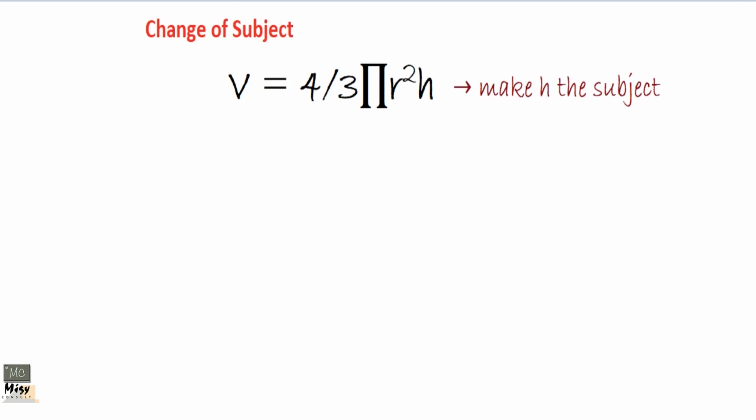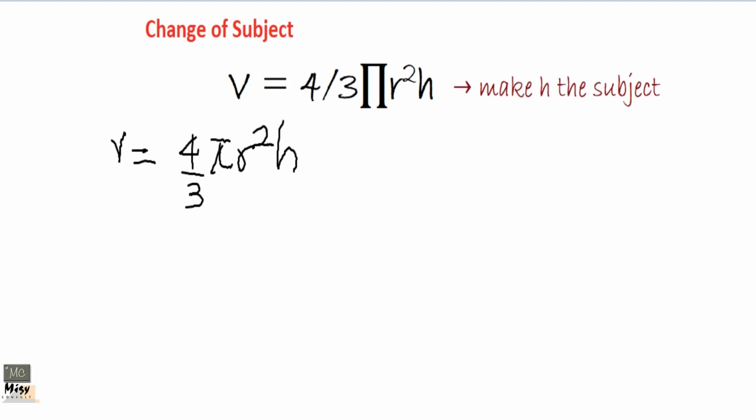So first of all, when you have problems with fractions, make sure you get rid of the fractions so that you have an equation devoid of fractions. Let me rewrite this so that you understand what I am saying. So v will be equal to 4 over 3 pi r squared height.